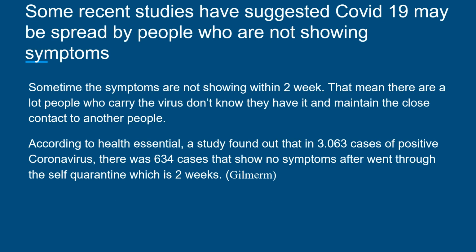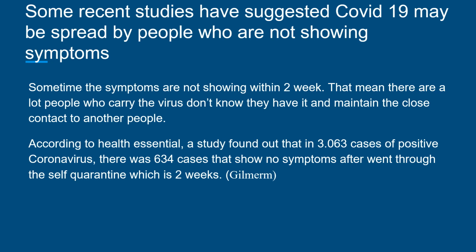Some recent studies have shown that COVID-19 may be spread by people who are not showing symptoms. We all studied about it, and we know that the incubation time of the coronavirus is up to 2 weeks. That means there are a lot of people infected by the coronavirus but asymptomatic, which means they don't show any symptoms, and they start to go outside and spread it to other people.